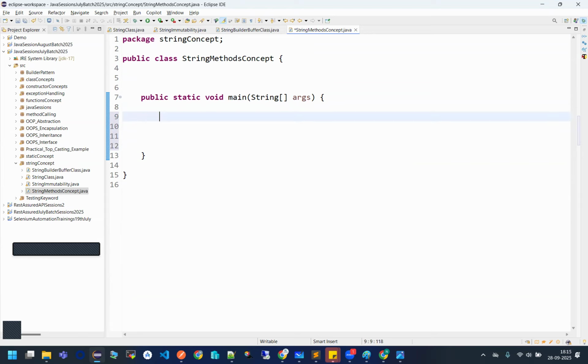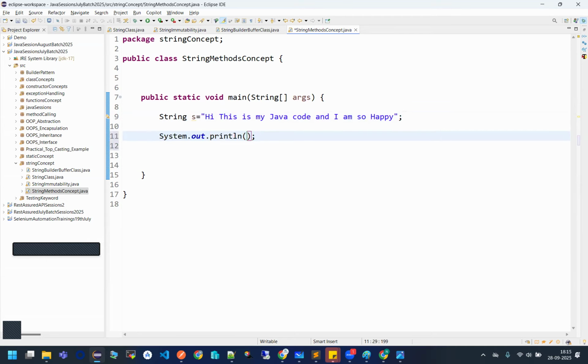First of all, I am writing a normal string: Hi, this is my Java code, and I am so happy. Whatever you want to write, you can write. This is the entire string that I have written. Now see the methods I can operate on.